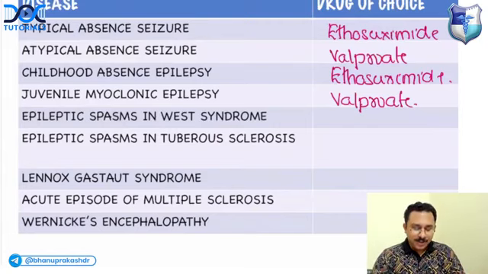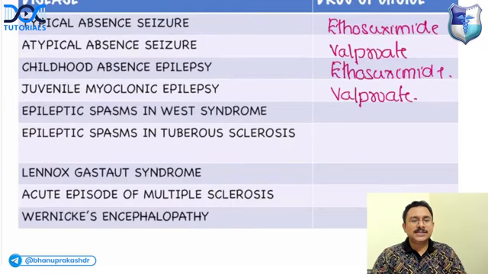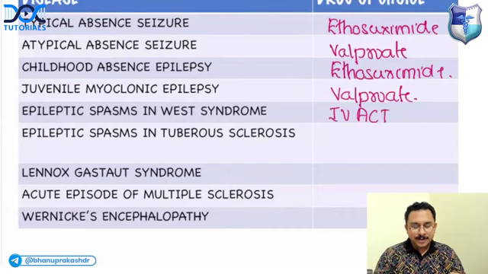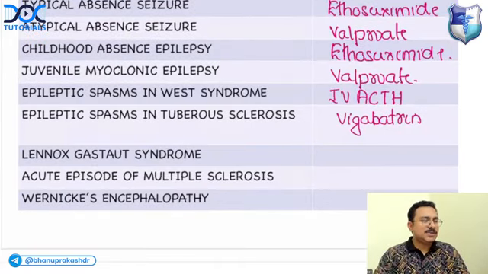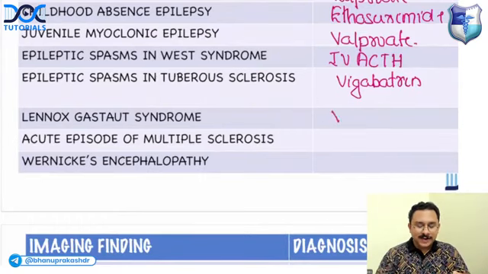So next, if the question is drug of choice for epileptic spasms in West syndrome, the answer is intravenous ACTH. Drug of choice for epileptic spasms in tuberous sclerosis, answer vigabatrin. Very important. Now, can you tell me what is the drug of choice in Lennox-Gastaut syndrome? Lennox-Gastaut is difficult to control with anti-epileptics, but you can try one anti-epileptic. What is that? It is valproate.